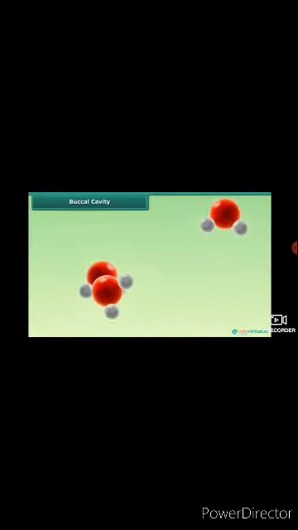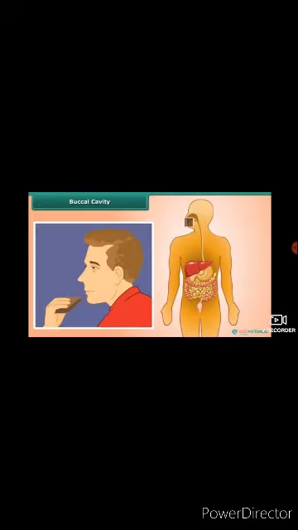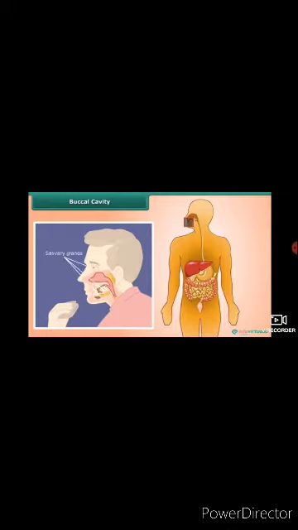The process of taking in of food in the mouth is called ingestion. Breaking down of the food takes place in the mouth or buccal cavity with the help of teeth. It breaks food into smaller pieces. The food then gets mixed with a liquid called saliva in the mouth, which is produced by the salivary glands. Saliva converts starch present in the food into sugar. The food then becomes soft and is pushed into the food pipe by a strong muscular organ called the tongue.